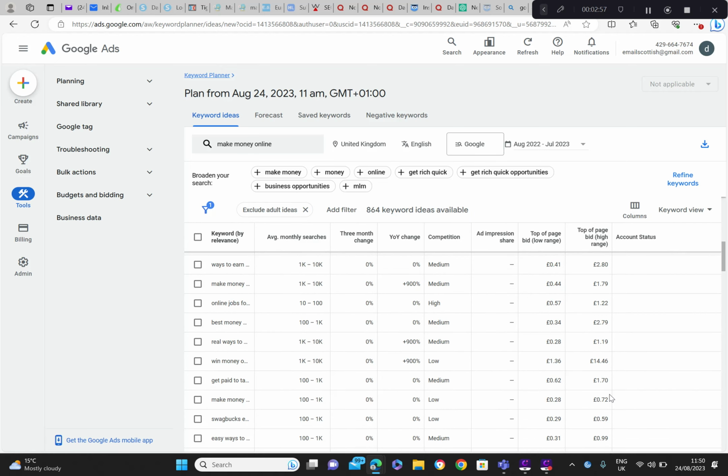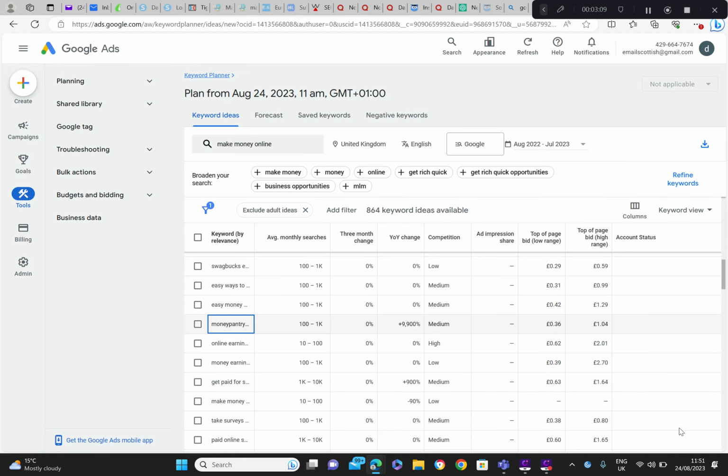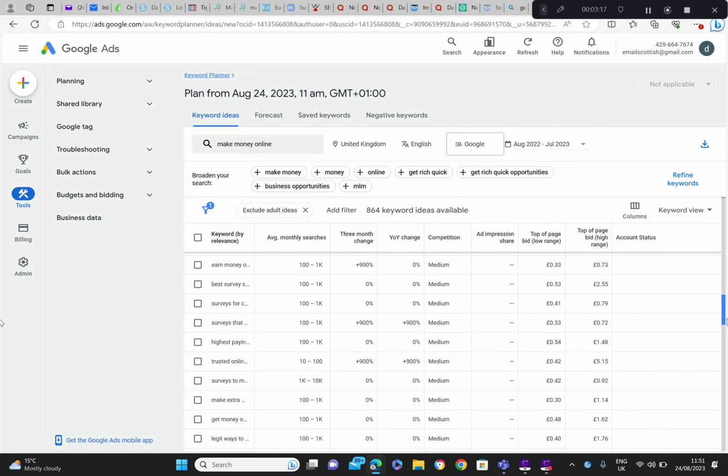Some of these are sought after keywords, so that one's a lot better. Swagbucks, the keyword for that, and it's no more than 60 pence a click. And there's actually loads of searches here.